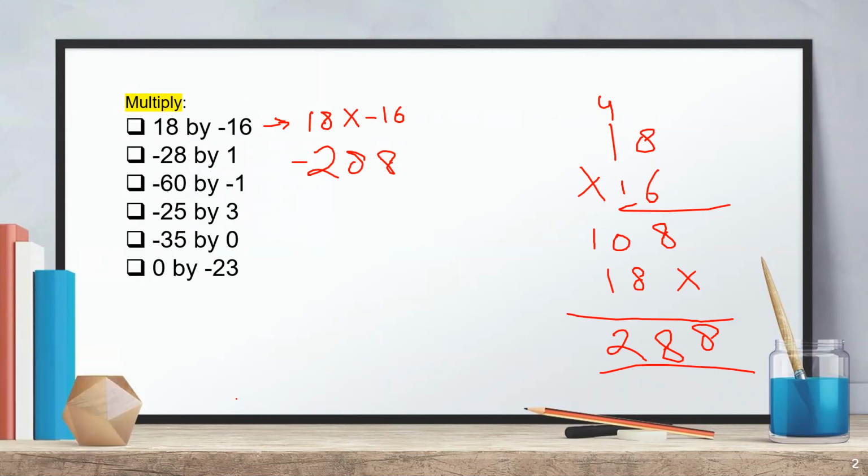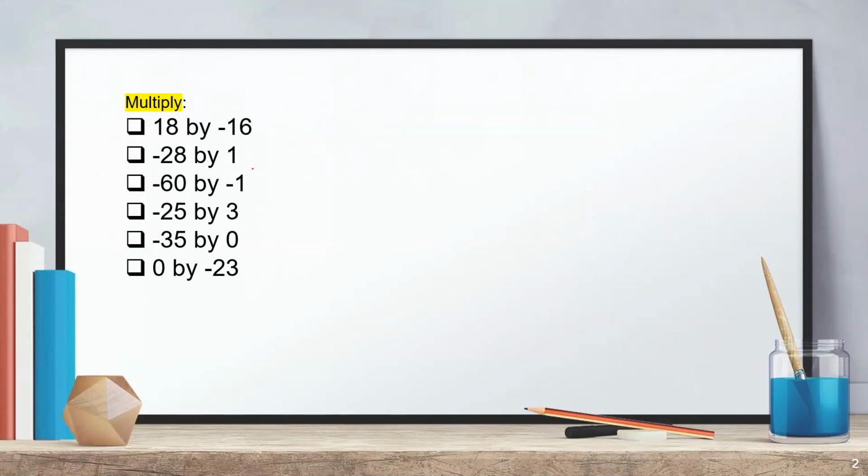Okay, let's check just for a minute. 18 by 16. 18 into 16. Yes, it will give us 288 only. This is correct. Okay, it is the correct answer. It will give you minus 288. Now let's go on to the next question.